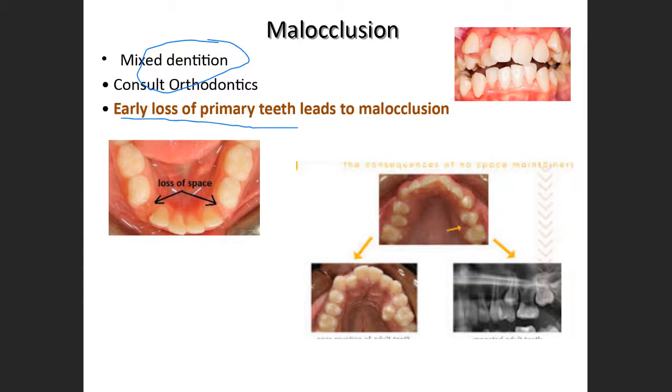If you see the picture here, there is a loss of space because the primary dentition has been lost very early. Because there is no space for the eruption of the permanent tooth, it may cause crowding like this. So if the patient comes to us very early, we will be able to provide some kind of space maintenance so that we can keep the space for a longer duration, so that the permanent tooth erupts into the oral cavity.